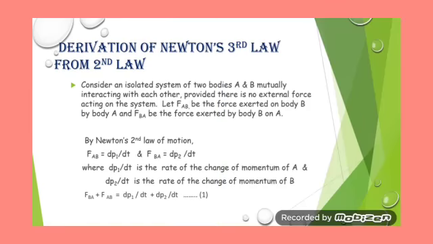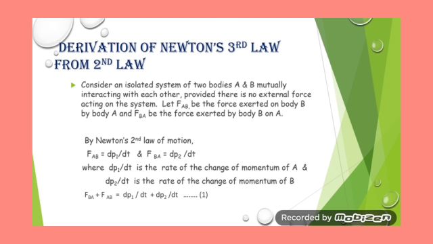Now, derivation of Newton's third law from the second law. Consider an isolated system of two objects, A and B. They are mutually interacting with each other and no external force is acting on them. Let FAB be the force acting on B due to A, and FBA be the force acting on A due to B.